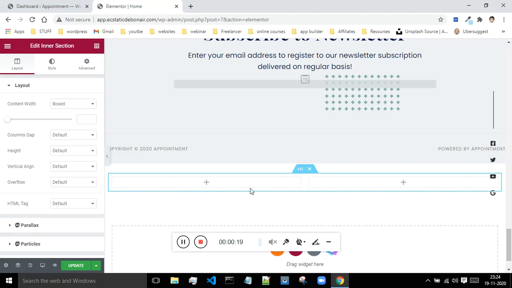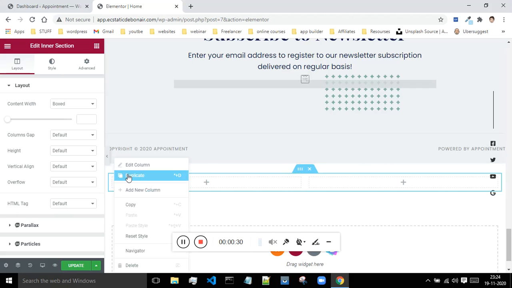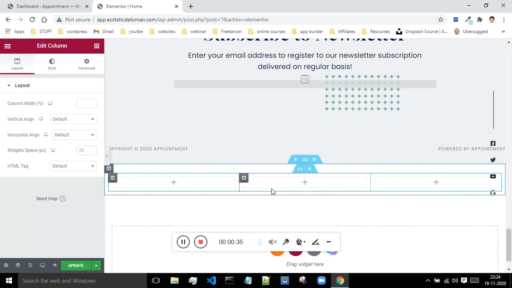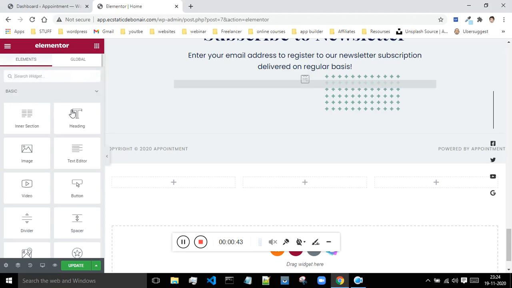Okay, so inside of this inner section we have these two columns. If you want three columns, do one thing, just click on any of these columns, right click on this and click on duplicate. Okay, so as can be seen, as I have duplicated this, now I'm having these three columns. Okay, so just click on this top button over here and just scroll down.